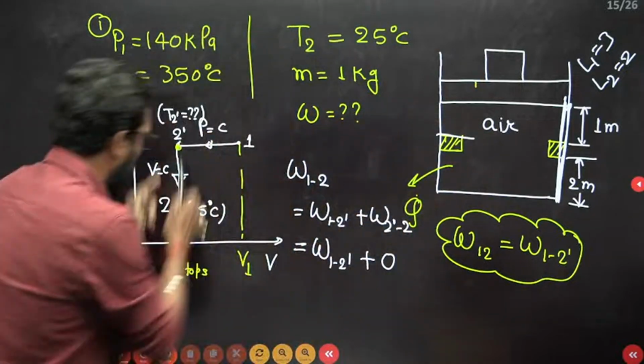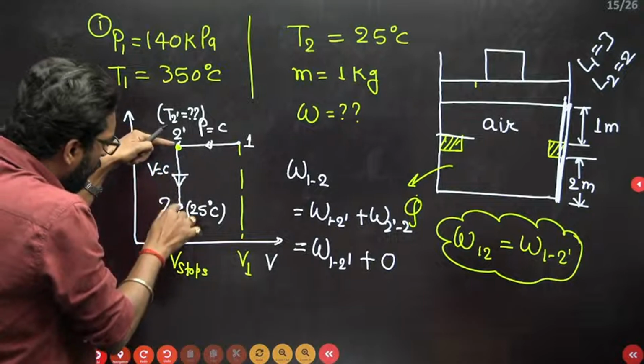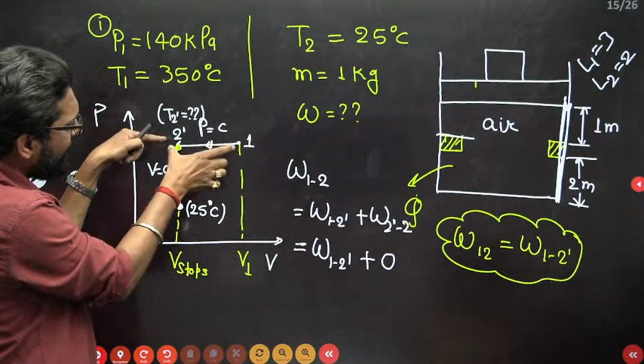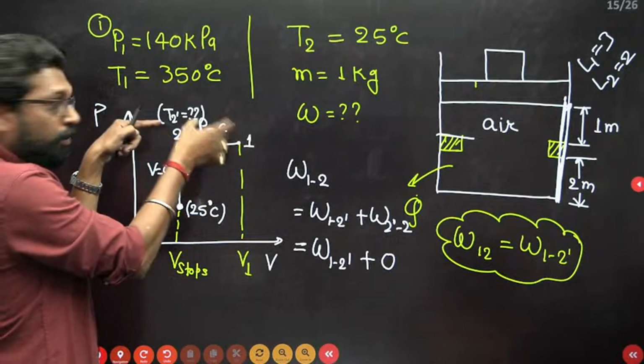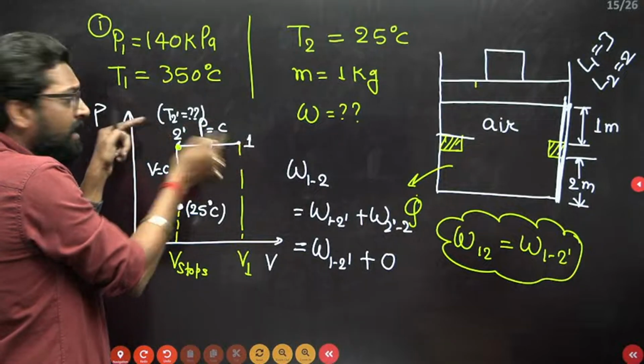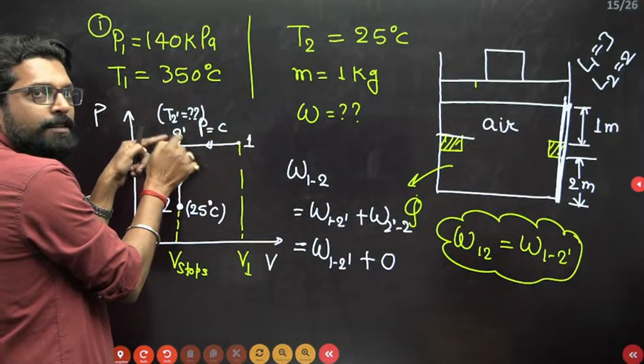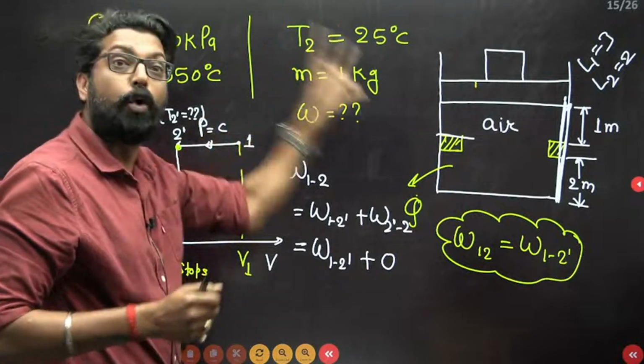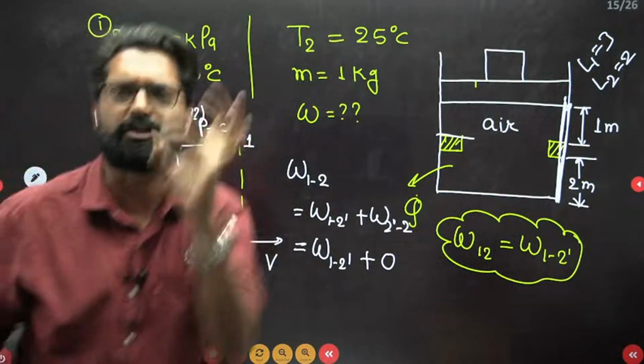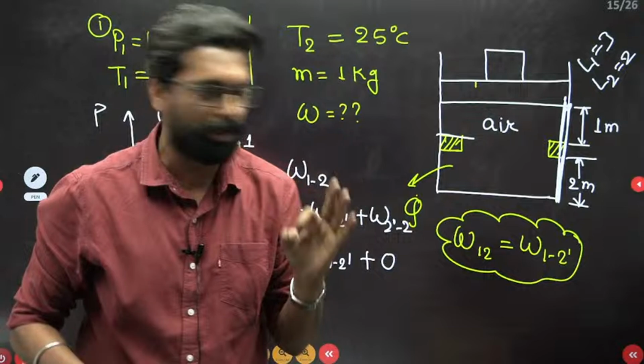So the volume is constant now. Again, the volume is constant, so there is no work. So work is basically for 1 to 2 dash. We have a temperature at point 1. We don't have a temperature at point 2 dash, so we have to find the temperature at point 2 dash. That is the beauty of this question.